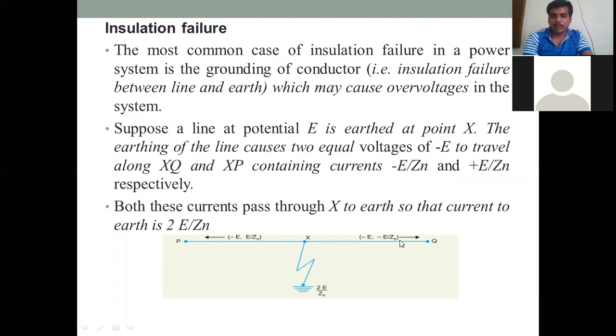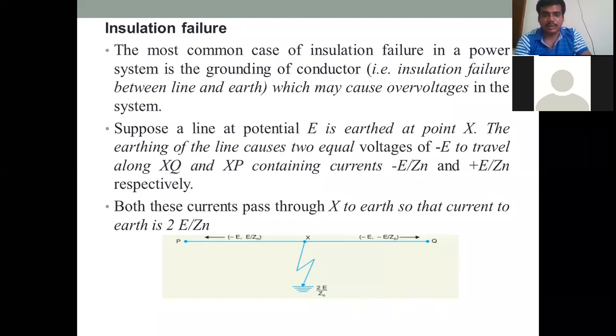If a problem occurs anywhere, you can have this E by Zn positive, and this negative, and the returning voltage will be of opposite polarity. The most common case of insulation failure in the power system is the grounding of a conductor. If an insulation failure occurs between the line and the earth, this may lead to overvoltages.